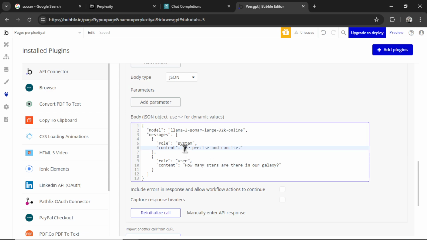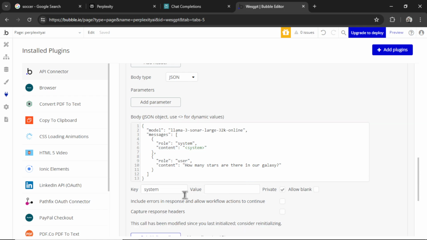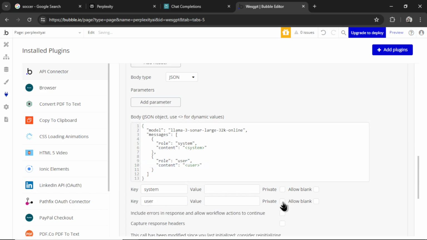So first, the system message: delete this, use caret brackets, system, caret bracket. That makes it dynamic in Bubble. It's going to pop up an input box right down here. Uncheck private. Do the same for the user message: caret bracket, user, caret bracket, uncheck private.